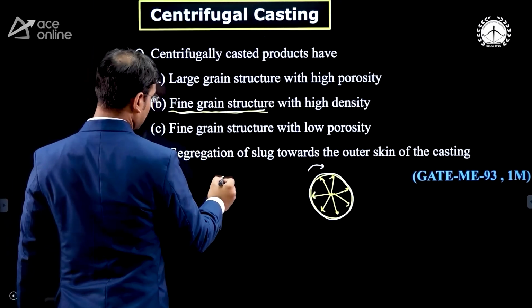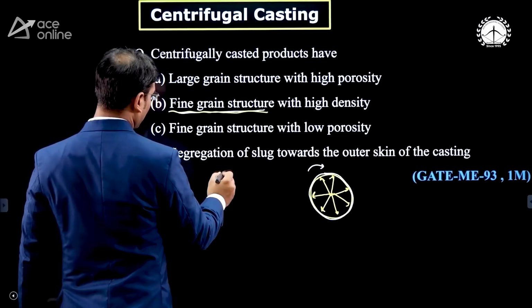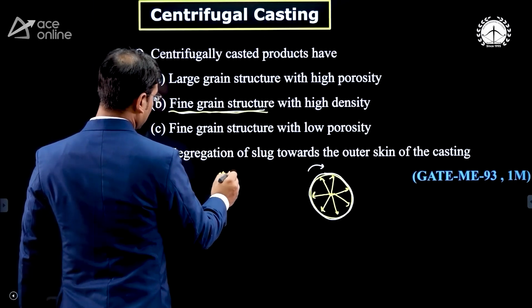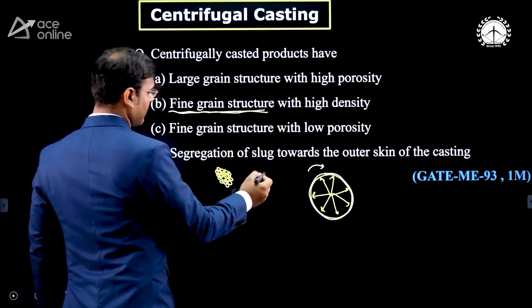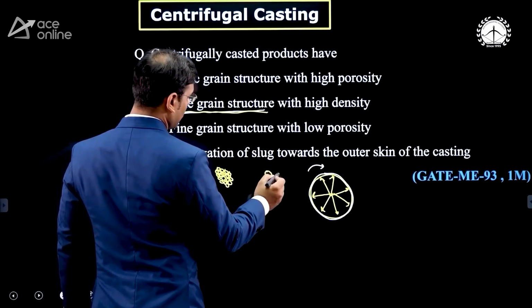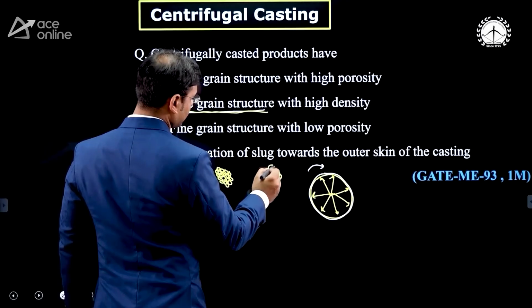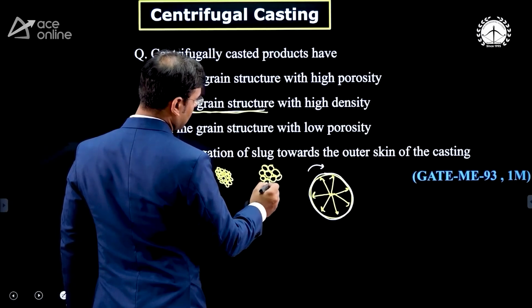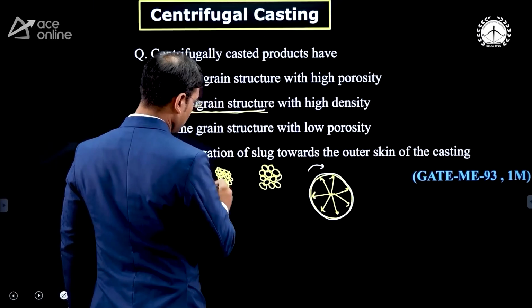Fine grain structure means the grain size is very small, and you know that if the grains are smaller, then those smaller grains have high strength. The larger grains have low strength. You can see that this larger grain has low strength.